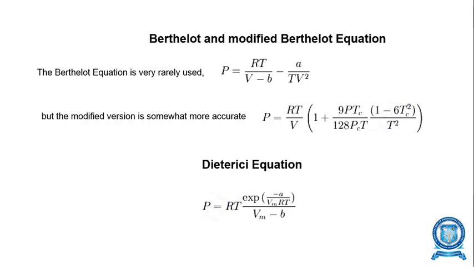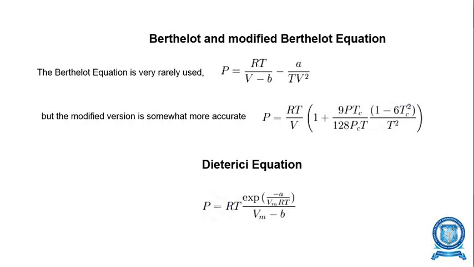But the modified equation is somewhat more accurate: P is equal to RT divided by V, multiplied by [1 plus 9 P Tc divided by 128 Pc T multiplied by (1 minus 6 Tc square divided by T square)], where T is the temperature, R the gas constant, V the volume, Tc the critical temperature and Pc the critical pressure.